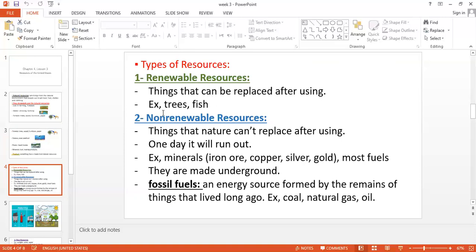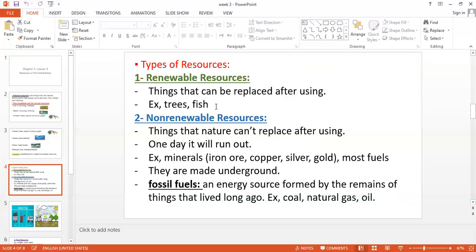Like what? Give us examples. Trees and fish. We use the wood of a tree, and after that we can plant another tree, and so on. It's a cycle till the end of the world. Fish also. The fish lay eggs, the eggs hatch to give us fish, and then the fish lay eggs again.